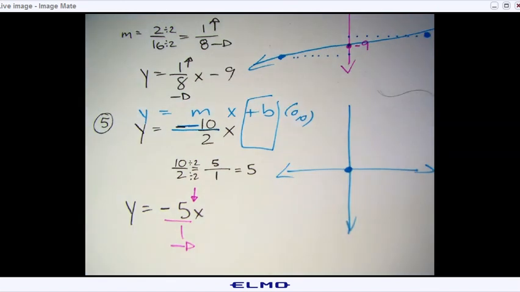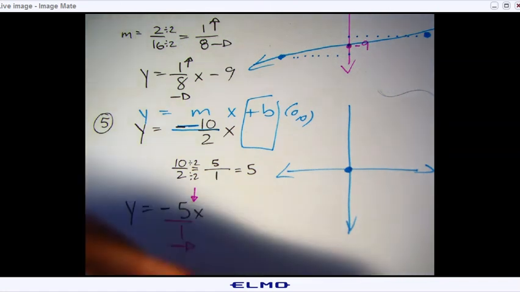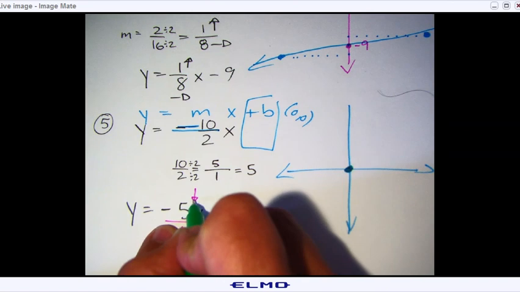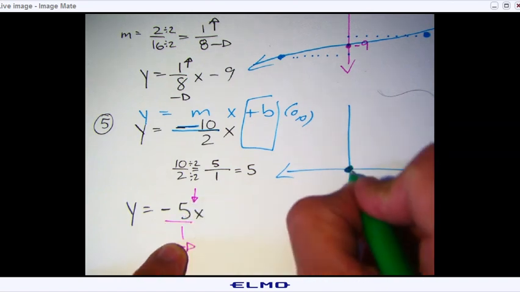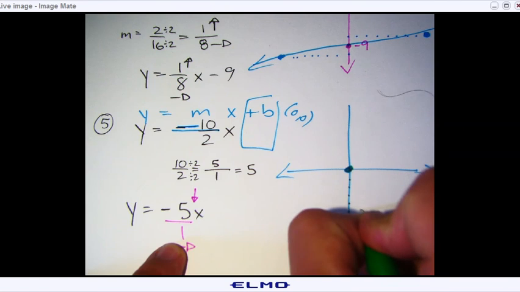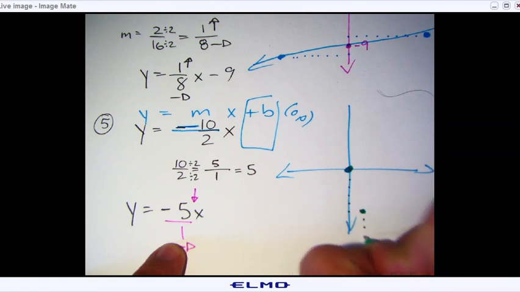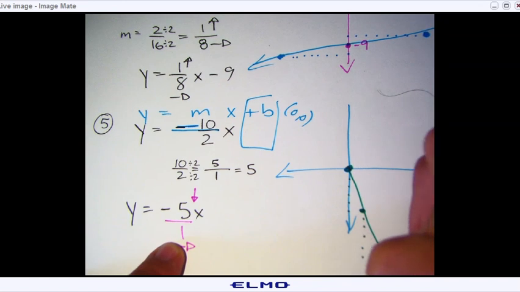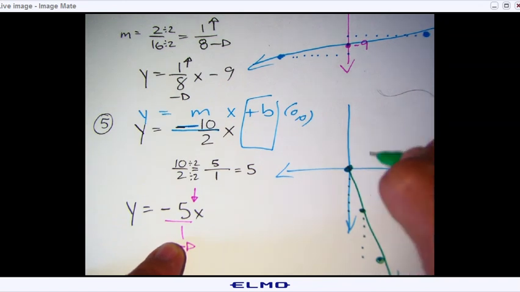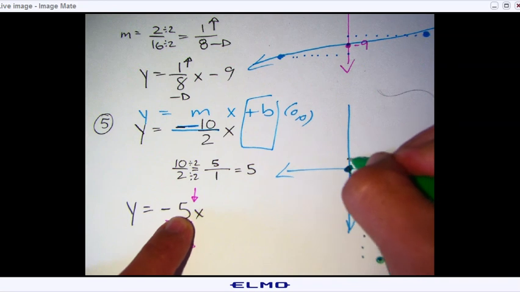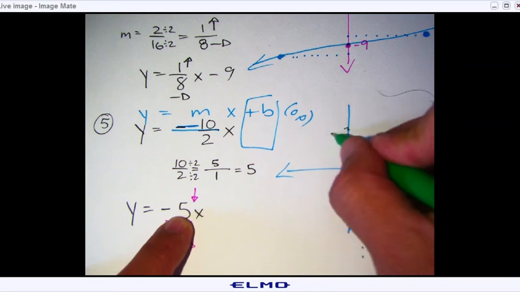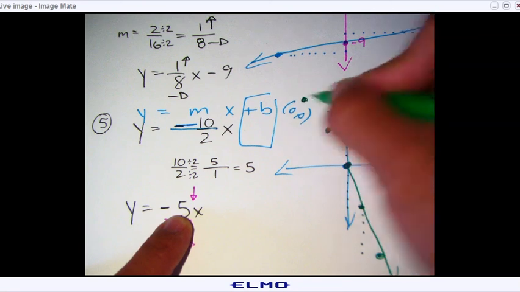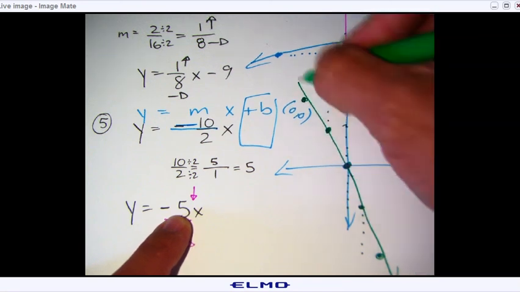All right, so let's check it out, and I'll come back to do the graph. All right, so we're going to go ahead and finish this graphing. So again, your starting point is 0, 0. But remember, you're falling now over 1. So 1, 2, 3, 4, 5, over 1. And that's only half of the graph with the arrow. Now you got to do the opposite. Instead of falling, you're going to go up 1, 2, 3, 4, 5, over 1. Okay, so that's the other half of the graph.